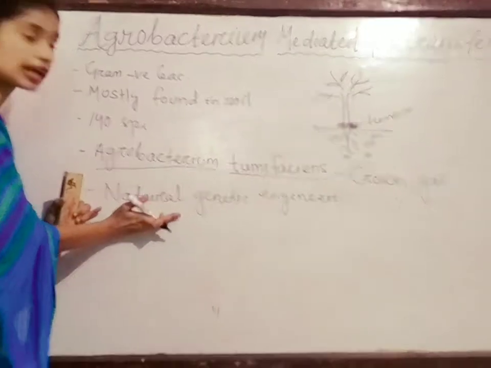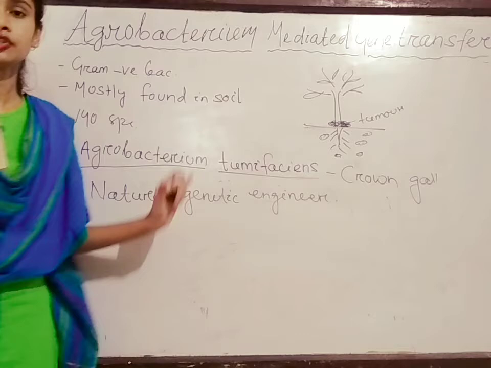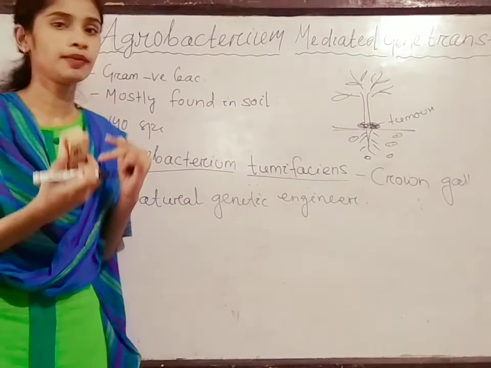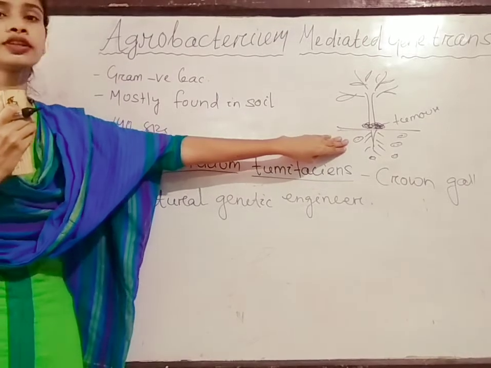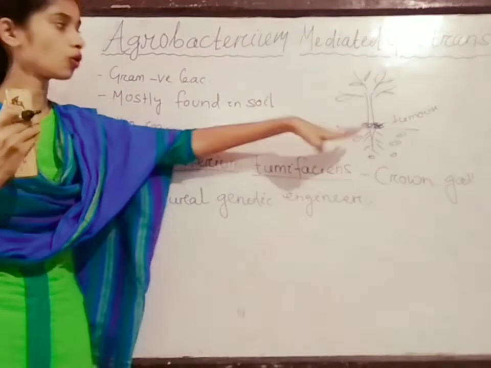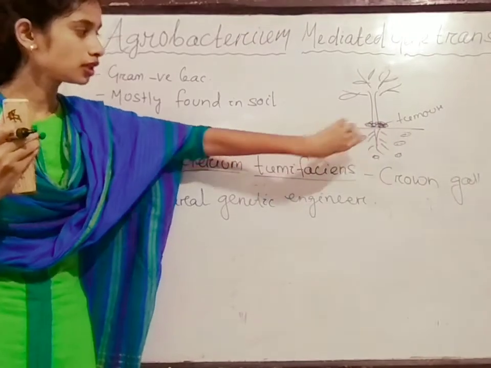In genetic engineering we use a vector to transfer any gene, but here in the case of tobacco plants, Agrobacterium itself transfers its genes to the plants through the soil, because it is found near the roots.